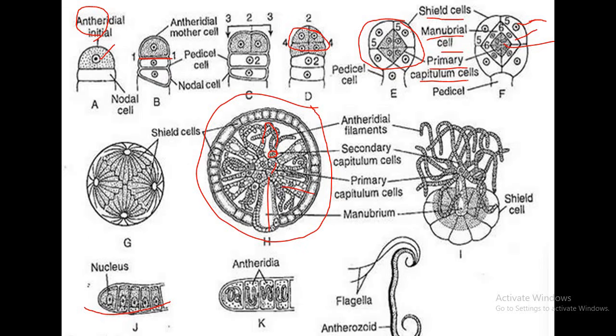Each capitulum cell at terminus forms 2 to 4 multicellular thread-like filaments called antheridial filament with 250 uninucleate cells. The nuclei of antheridial chamber with protoplast metamorphose into spirally coiled motile antherozoid, and at maturity shield cells separate exposing antheridial filaments. Filament wall dissolves and antherozoids are liberated. This is the structure of antherozoid of Chara.